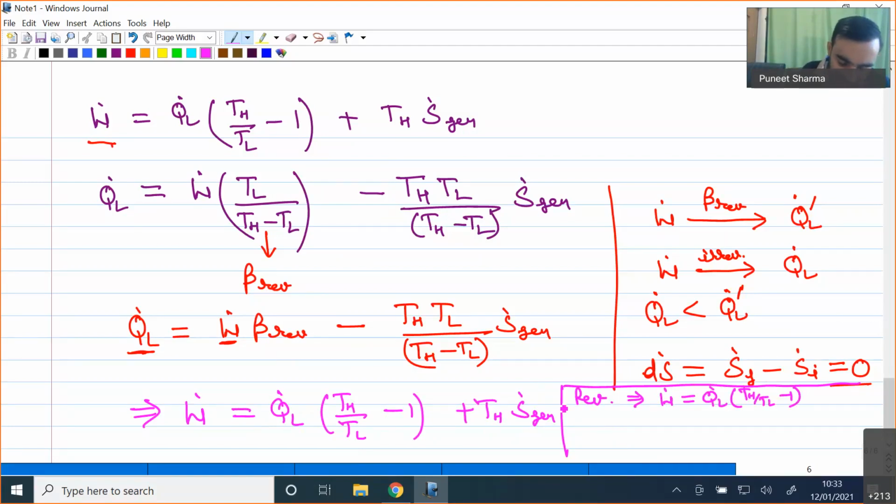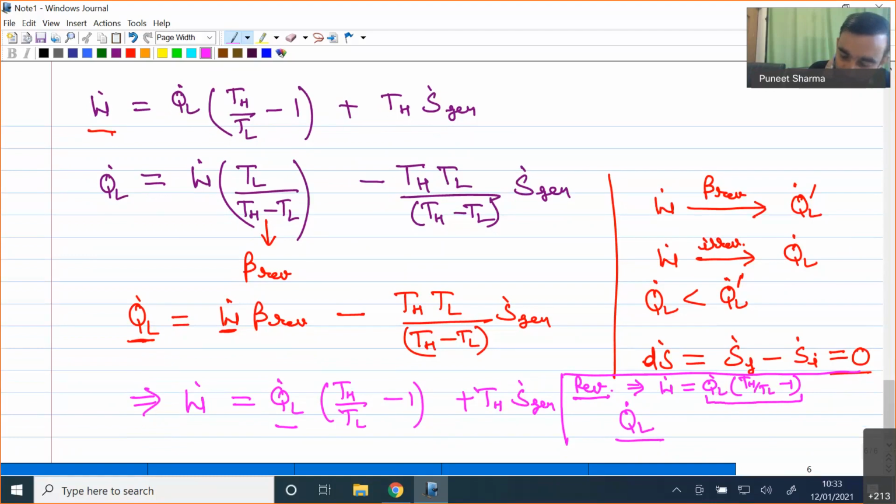So it means in both the reversible and irreversible manner, we are taking the same amount of refrigeration effect Q dot L, but in one case we are having work only Q dot L into (TH by TL minus 1), and in one case we are having one additional term, TH into S dot generation also. TH into S dot generation is a positive term, so that's why we will be having more work in irreversible fashion. Is this point clear?